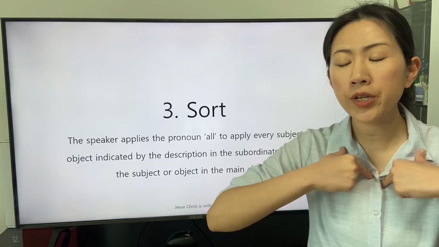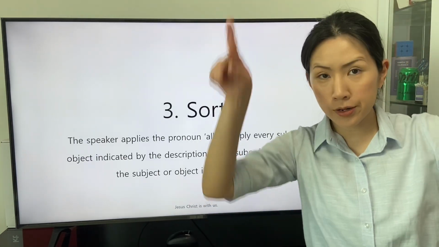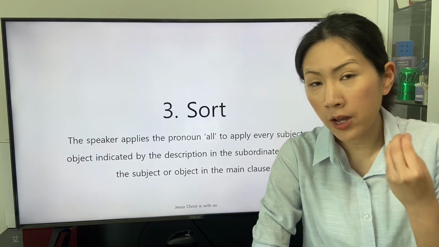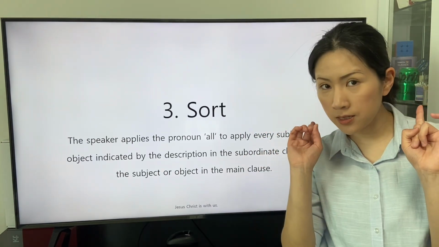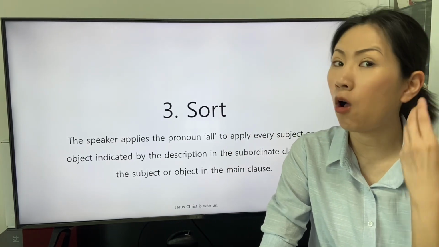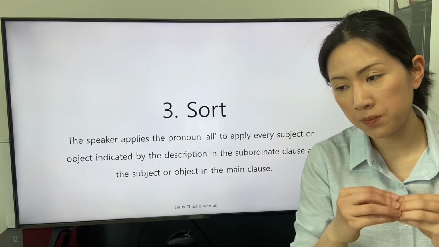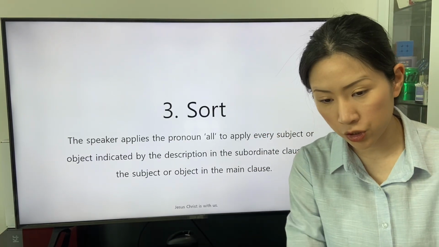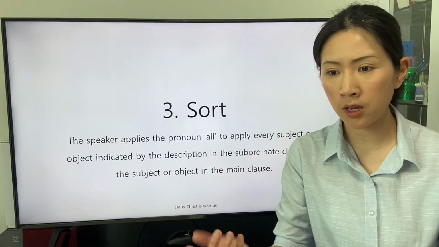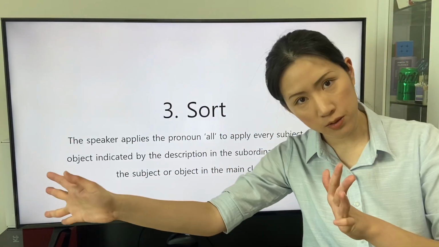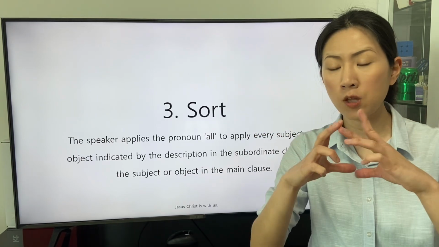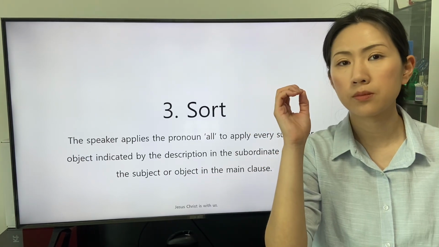The speaker who intends to indicate the entire subject or object in the borderline by an indication indicates the entire subject or object with the pronoun all. The entire subject or object indicated by the subordinating conjunction all as a pronoun is shared in the subordinate clause and the main clause. So the pronoun all is able to be applied as a subordinating conjunction in a sentence.